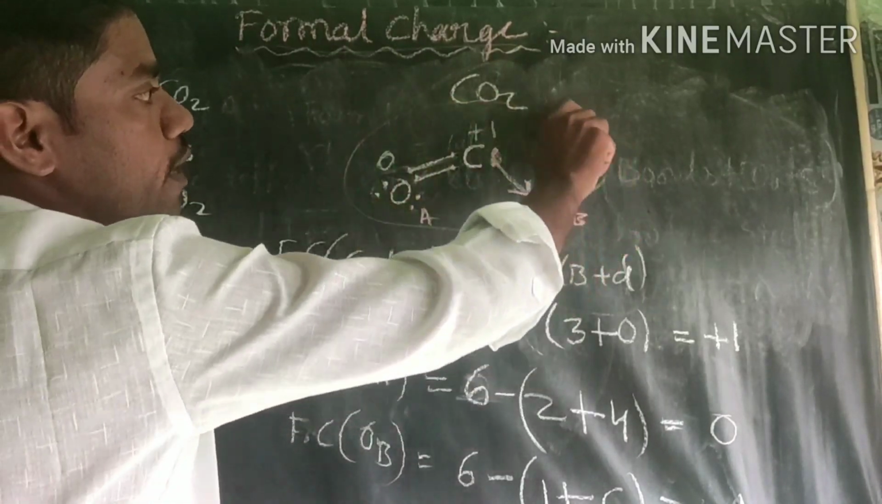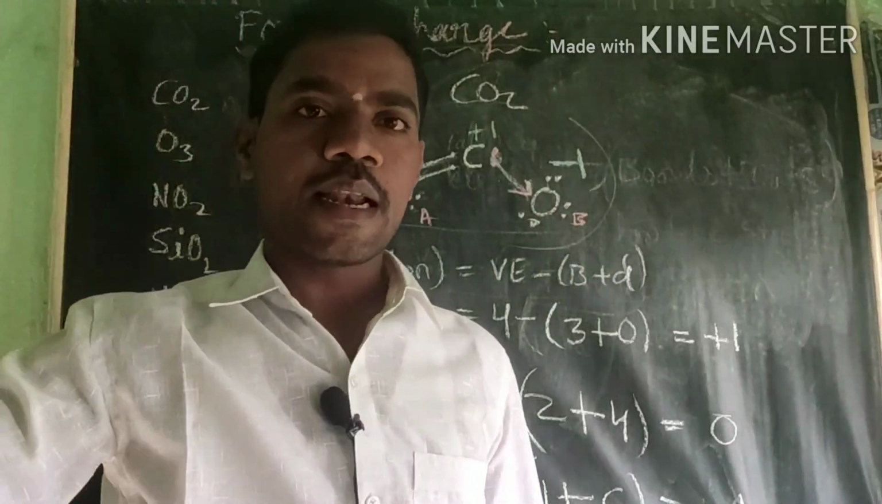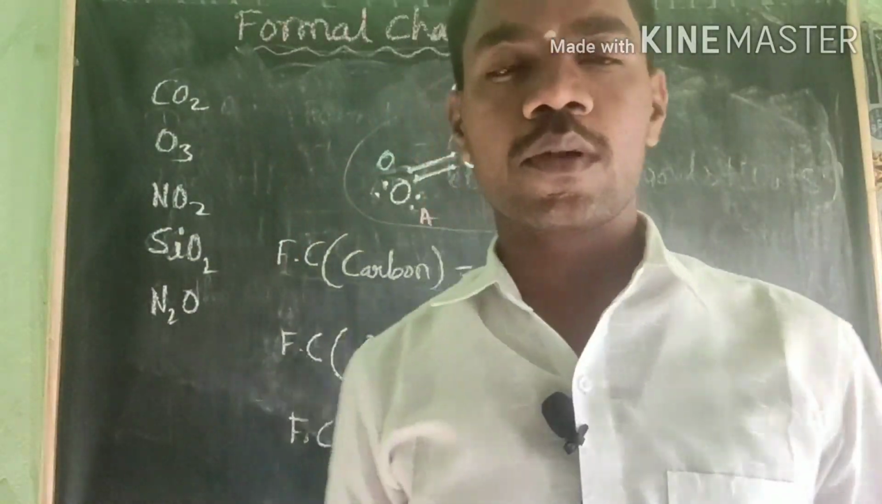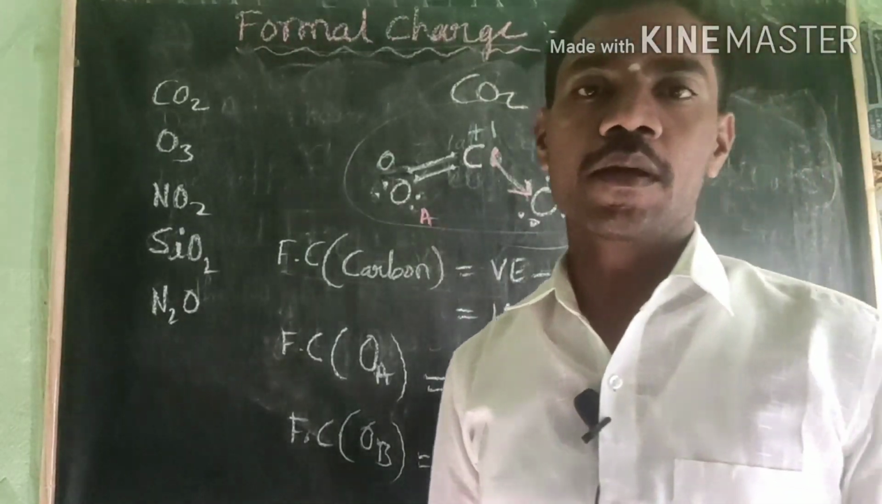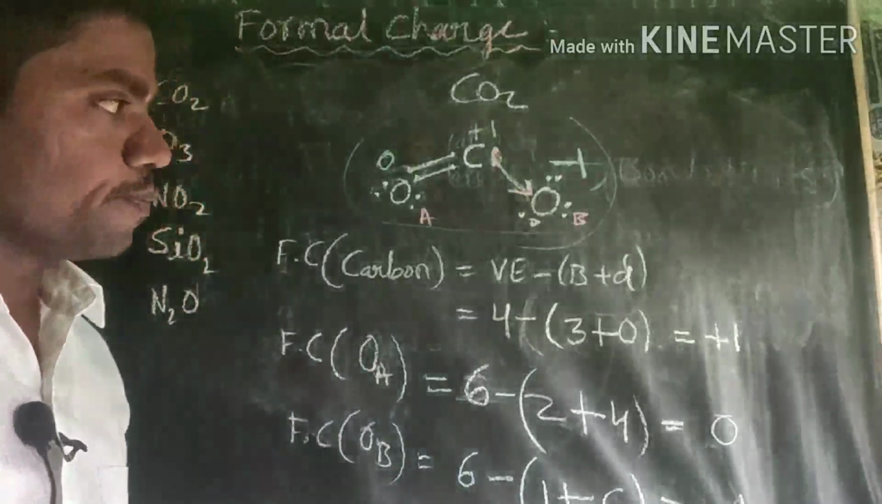Therefore in this way, Lewis theory explains the structure of the polyatomic molecule. Therefore this formal charge concept helps in explaining the structure of the polyatomic molecule.